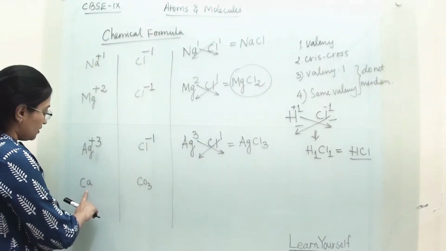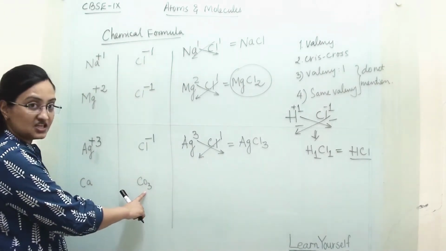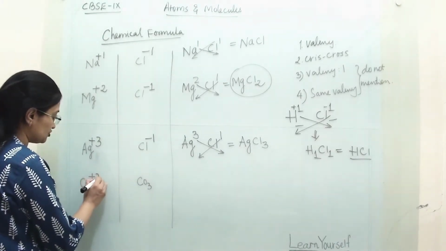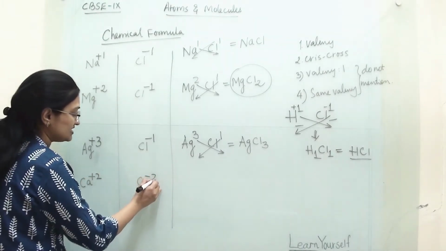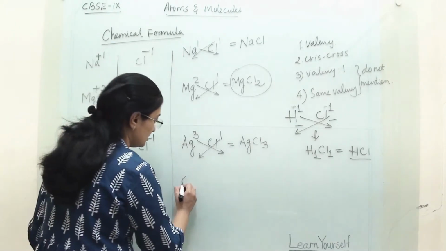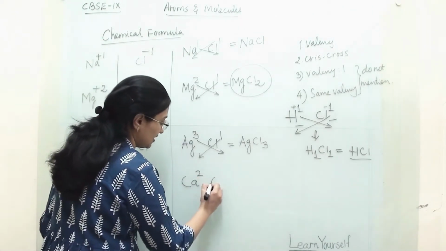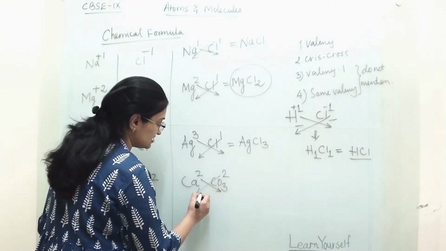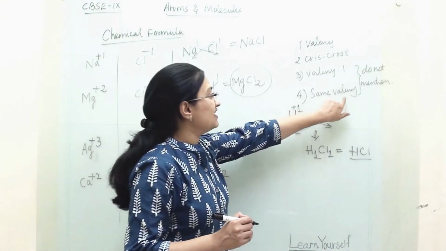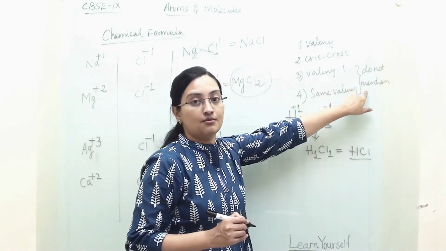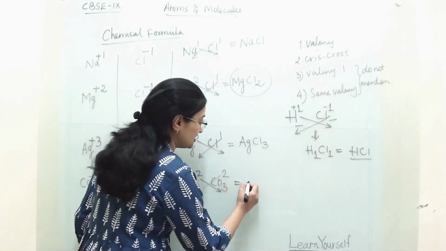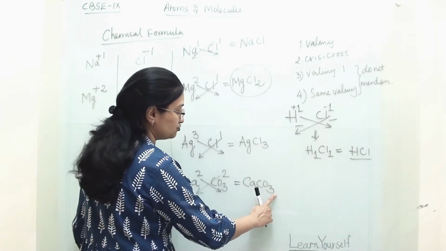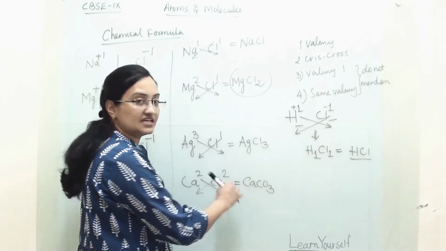Now calcium and this is CO3. It is known as carbonate. So calcium is +2 whereas carbonate is -2. So here 2 and CO3 is also 2. So we are crisscrossing this. Now when the same valency is there, we are not mentioning it. So our compound is CaCO3. Here we are not mentioning 2 and 2 because the valency is same.